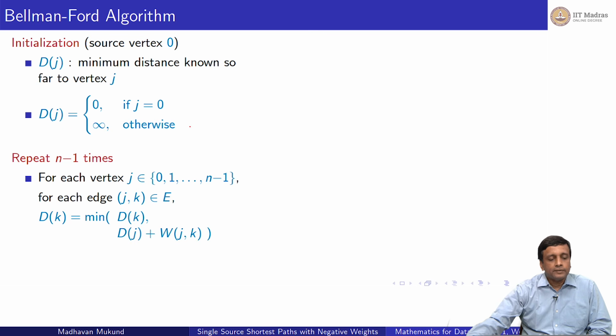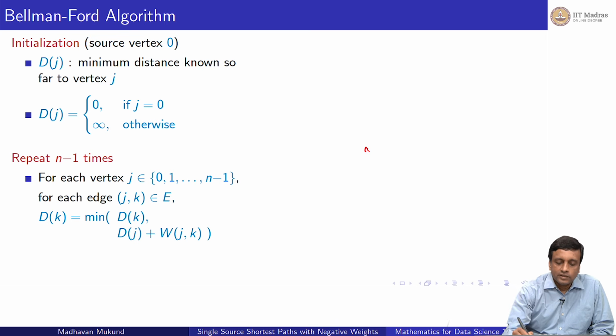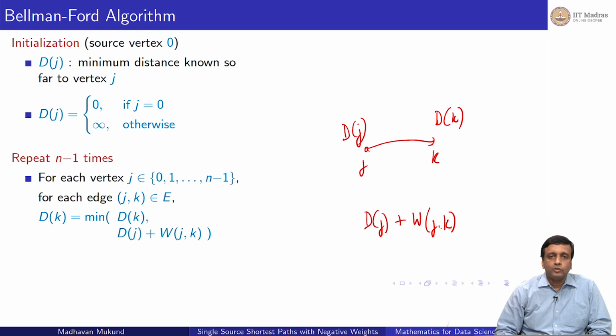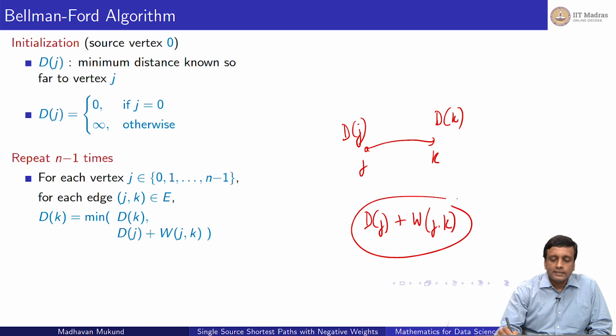And now comes the update. What Bellman-Ford does is just n minus 1 times, it just blindly updates everything, right? So it takes every edge and it looks at the starting point and the ending point of the edge, right? So I have an edge which goes from say some j to some k. So currently at this iteration there is some distance that I have associated with j, and then I have associated some distance with k, and I have what I would get if I take this edge and append it to j, right? So this is a candidate to replace d of k. So that's what we do.